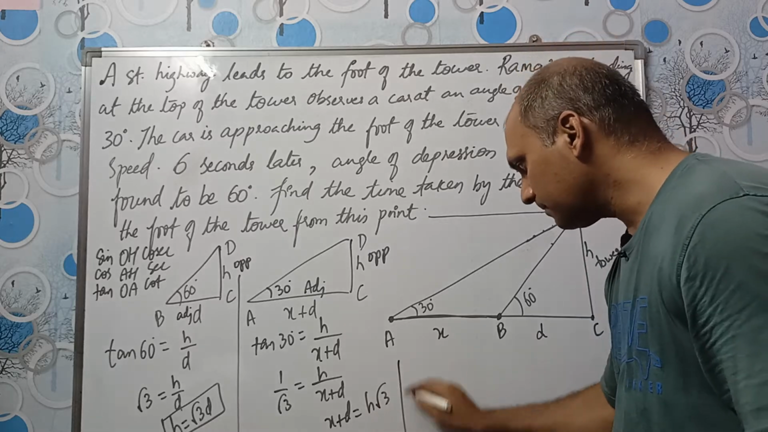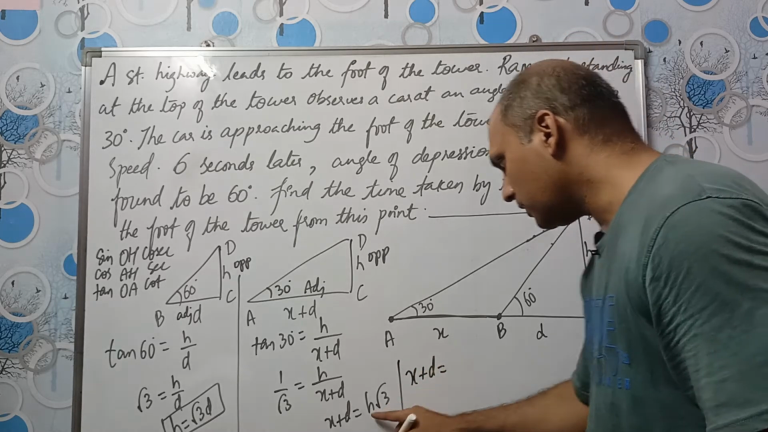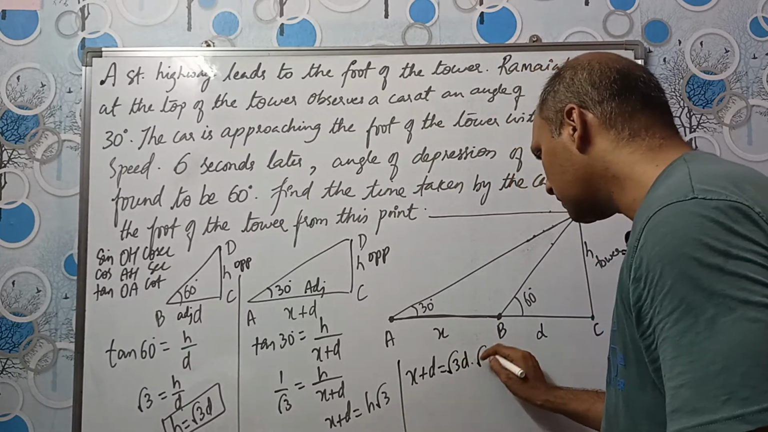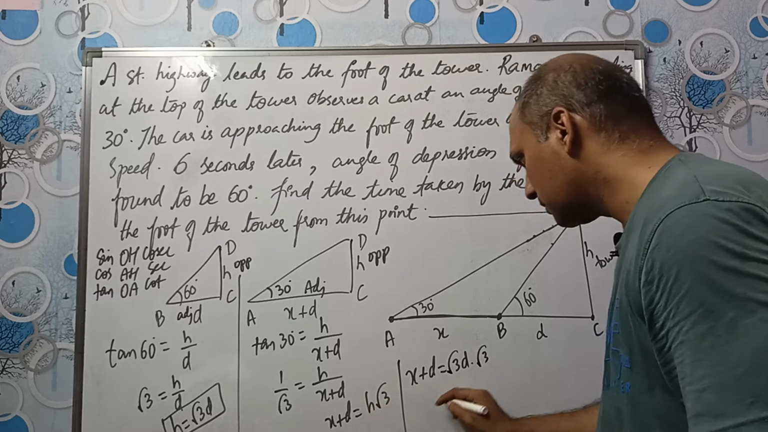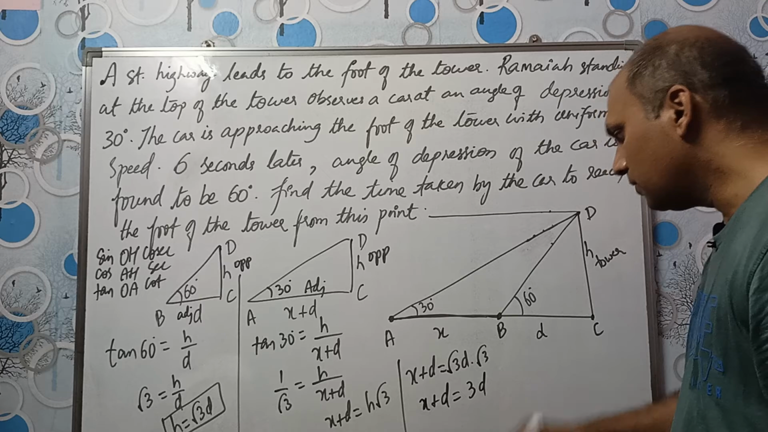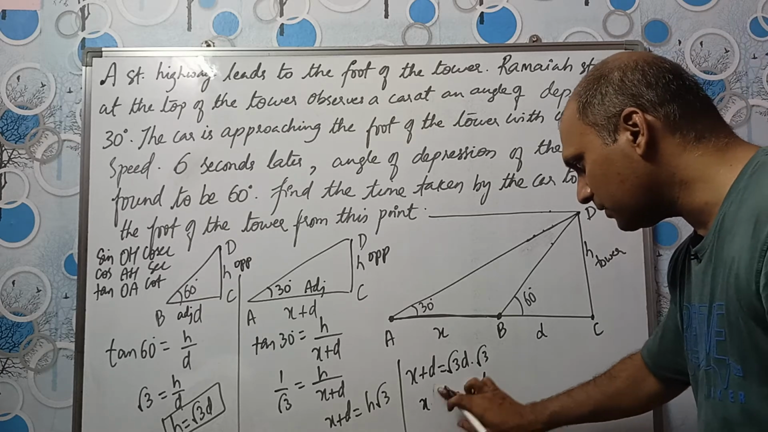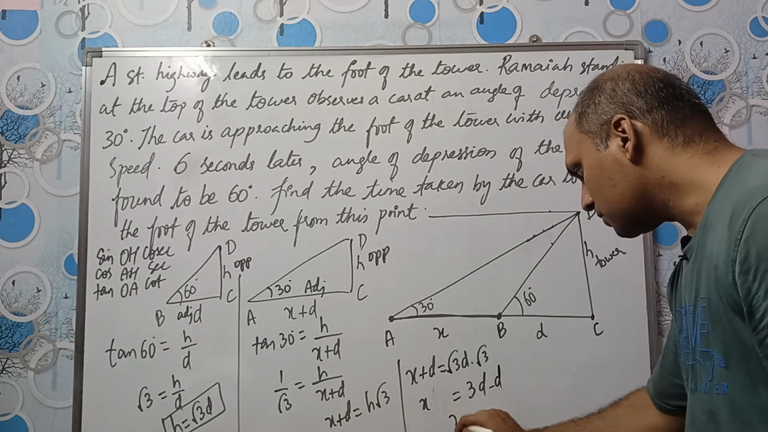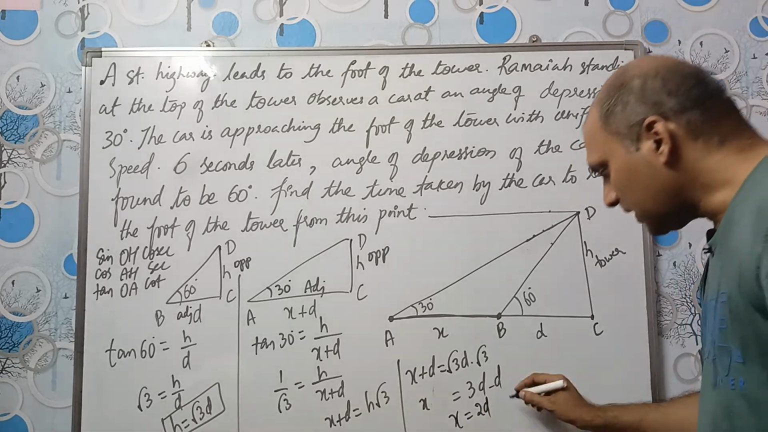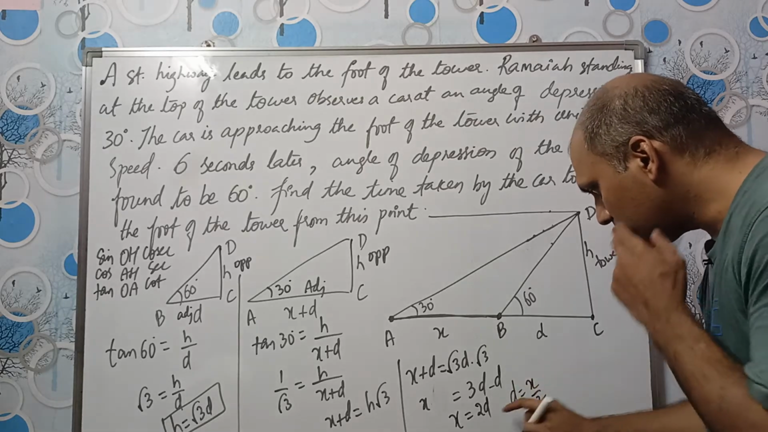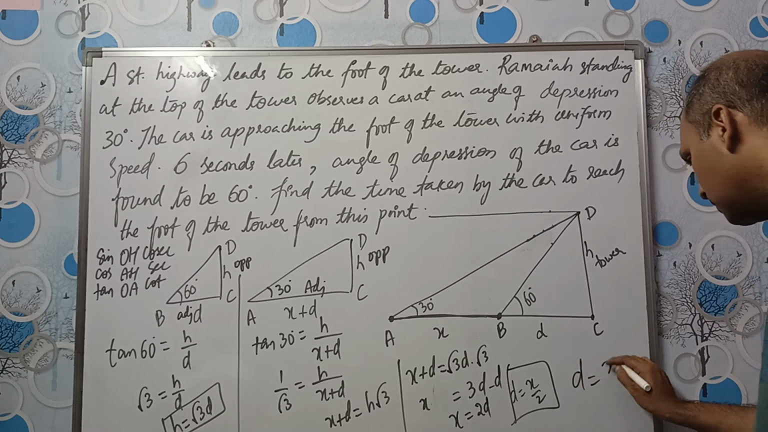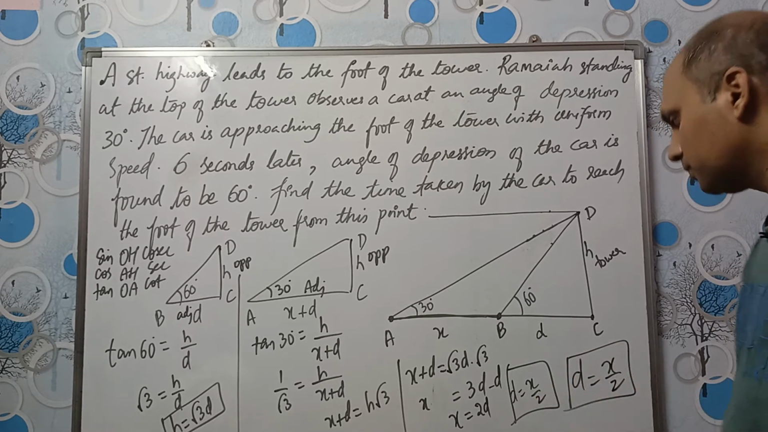H value is how much? See, X plus D is equal to H value, root 3 D, multiplied by root 3. See, this is H value, right? So we have X plus D is equal to root 3 into root 3 is 3D. D goes on the other side, becomes minus, right? So this plus D goes on the other side, becomes minus. So we have X is equal to 2D. Alright. Or can we say D is equal to X by 2? 2 goes on the other side, yes. Okay, so we have D is equal to X divided by 2.